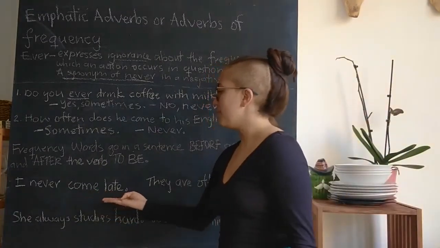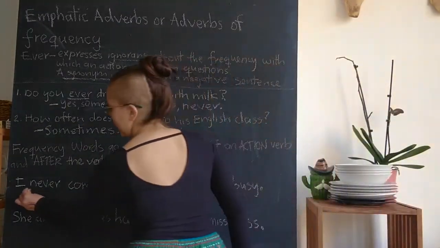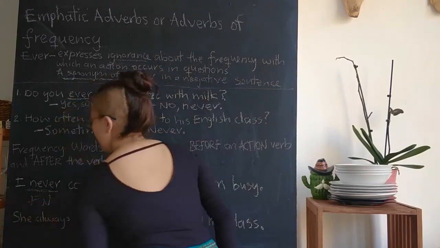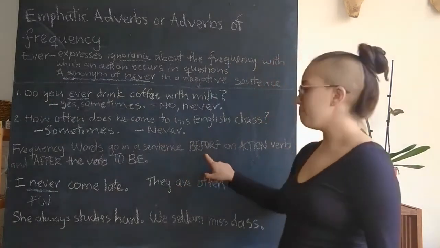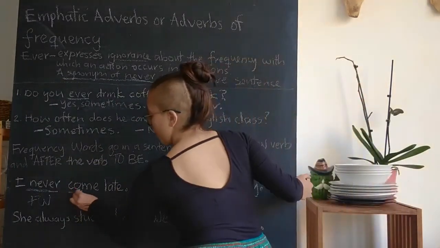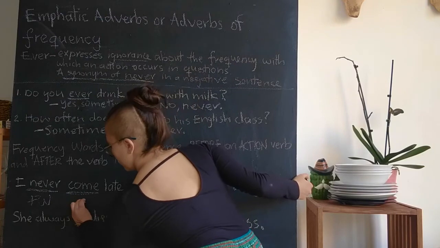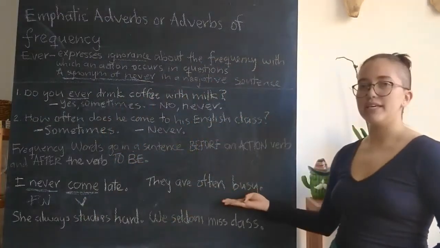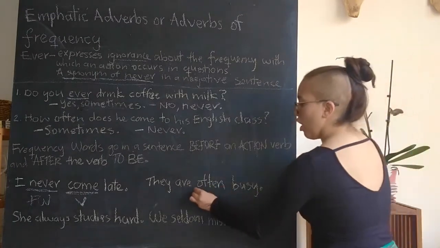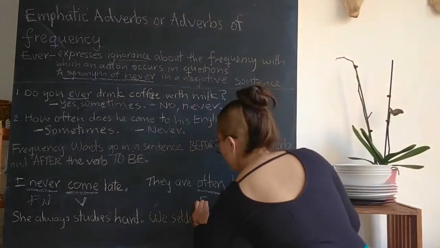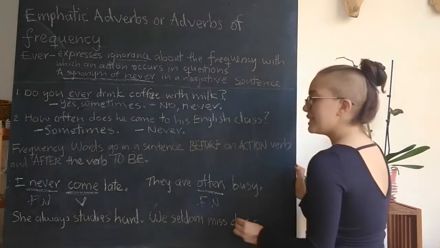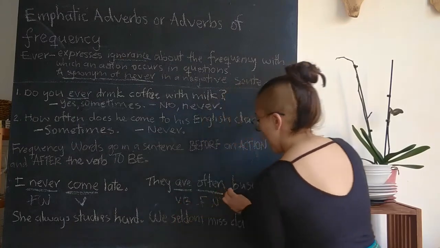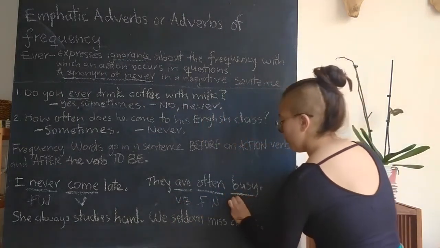I never come late. Never is the frequency word, right? And it comes before the verb. They are often busy. Often is the frequency word, and it comes after the verb to be.